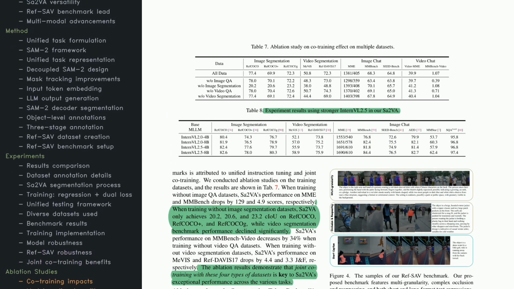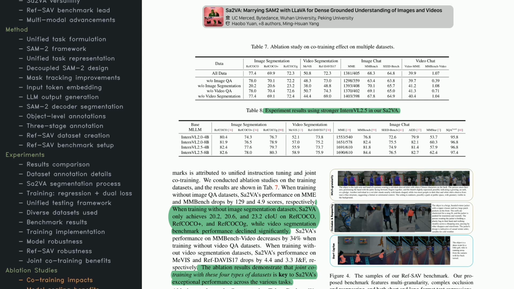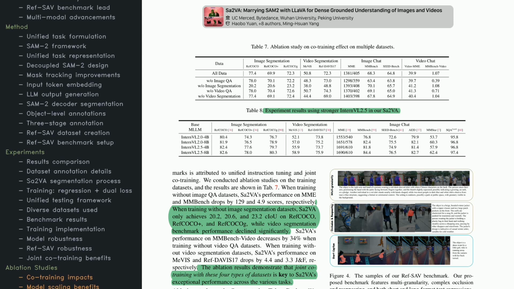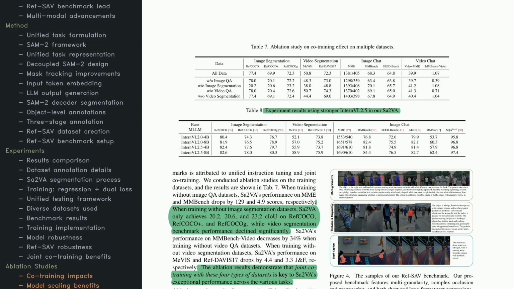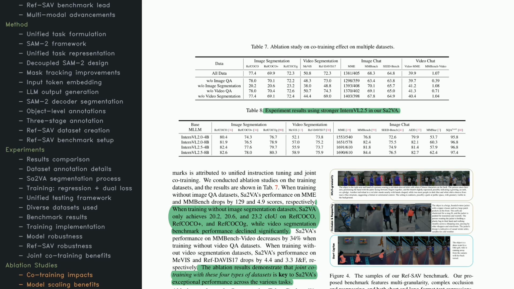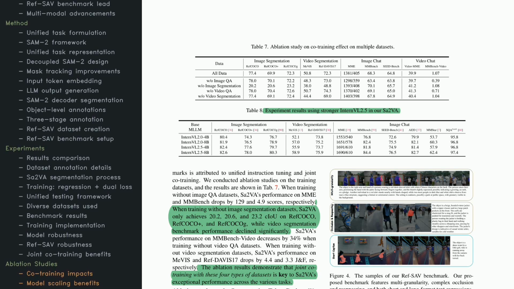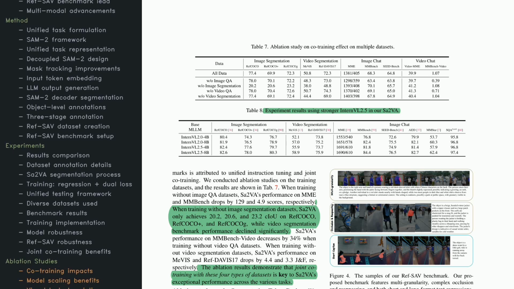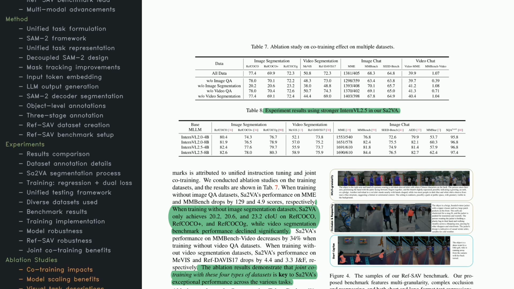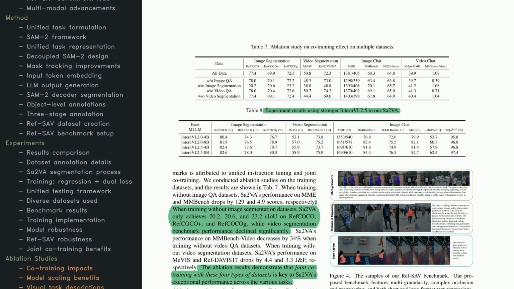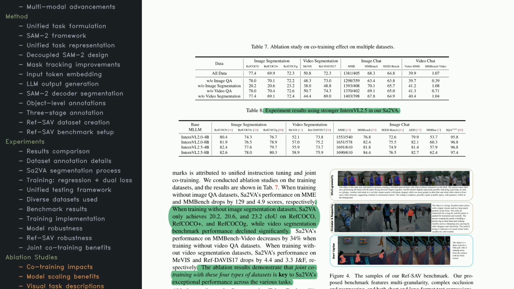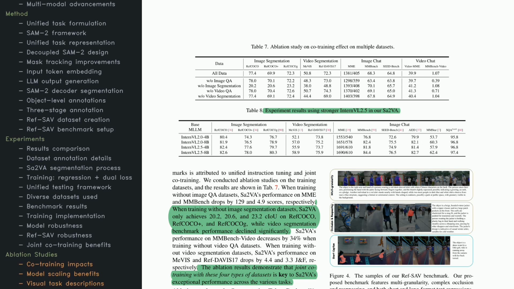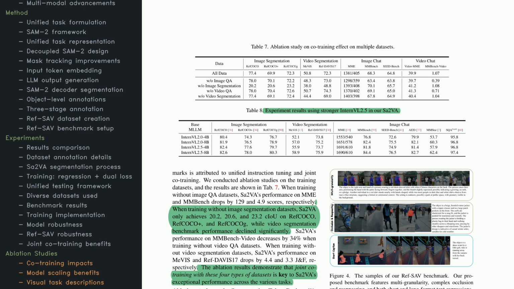Here, the paper delves into how joint co-training shapes Sa2VA's success. Removing certain datasets, such as image segmentation data, causes big drops in performance, highlighting the importance of diverse training. They also explore using stronger base models like Intern VL 2.5, and they see even better results, especially in segmentation and image chat tasks. This proves the system can scale effectively. They also offer visual examples to illustrate how Sa2VA can describe scenes in detail, blending textual and visual elements. It can point out specific objects and then explain their context in simple language. This blend of text, image, and video is the core of what makes Sa2VA special in multimodal tasks.